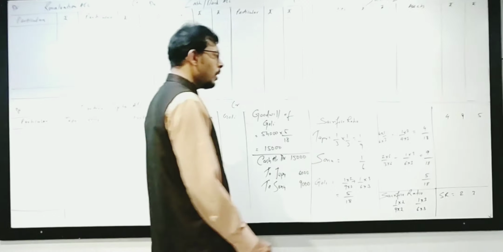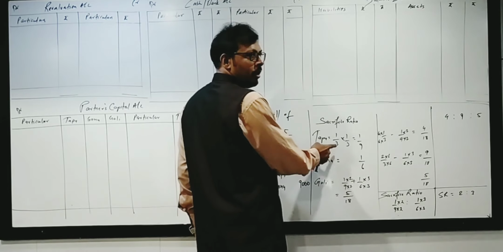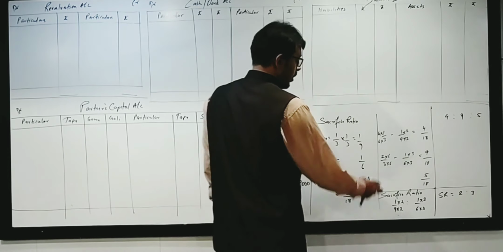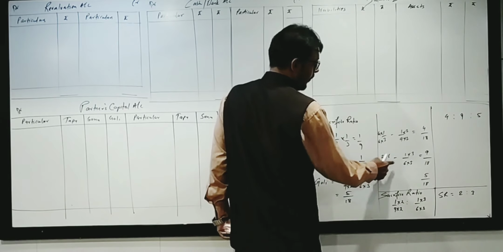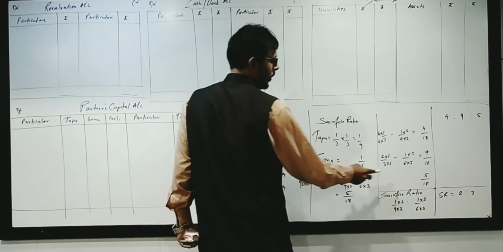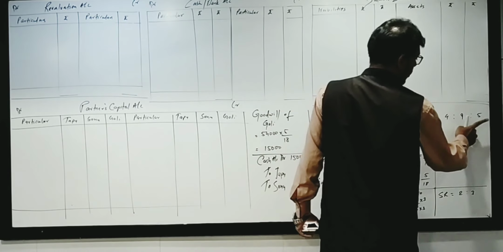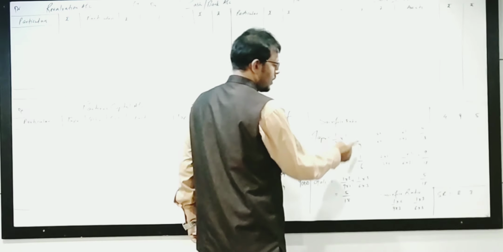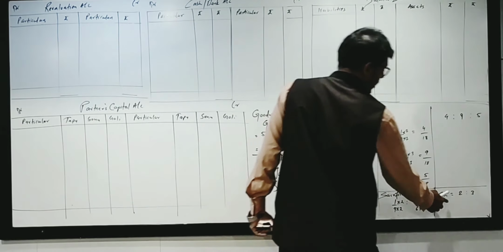So we also find a new ratio. Old ratio was 1/3 of Tappu. He is sacrificing 1/9, so 1/3 minus 1/9, getting the LCM, I got the ratio 4/18. Sonu's old ratio was 2/3. She is sacrificing 1/6, so 9/18, new ratio. And Goli we already got 5/18. The new ratio is 4:9:5, cutting the 18. Now we want the sacrifice ratio. This is the sacrifice, 1/9 and 1/6, getting the base same, the sacrifice ratio is 2:3.